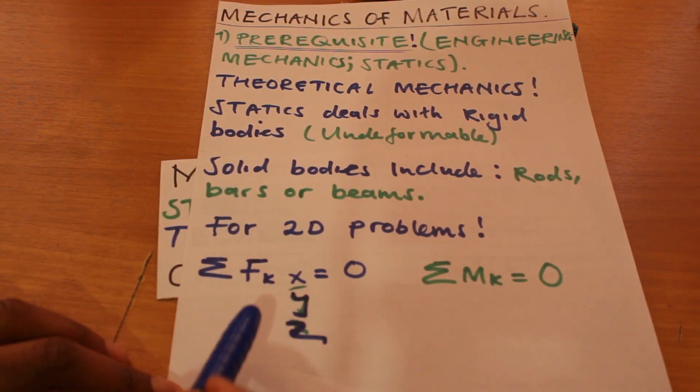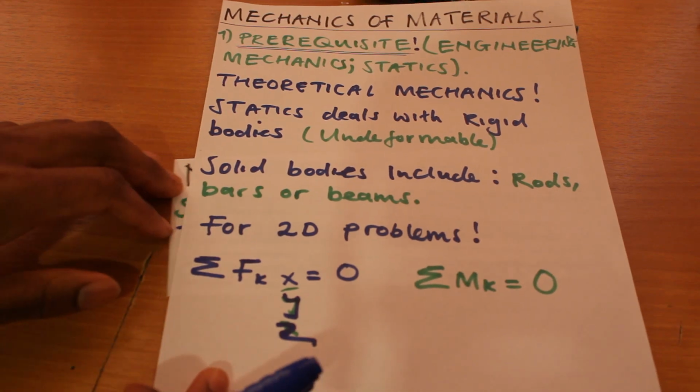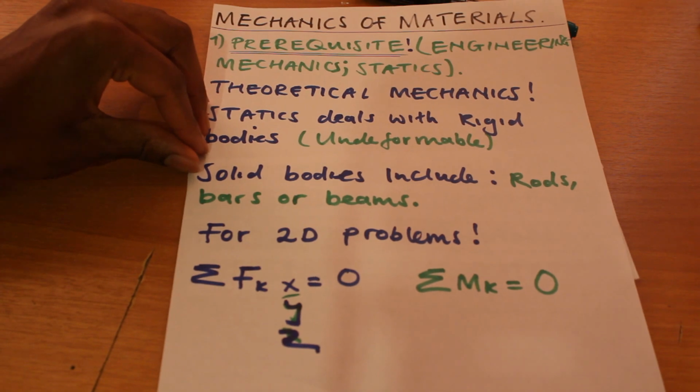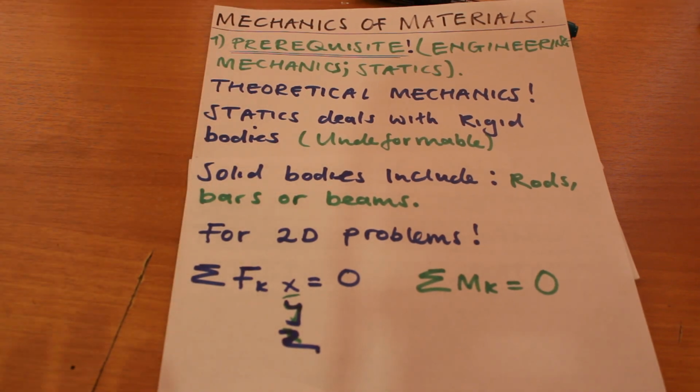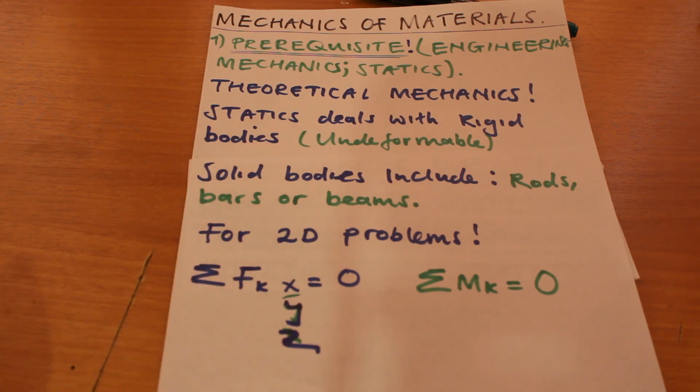Therefore, this is what we used to do in statics. When we talk of the mechanics of materials, we're now looking at something more practical. Like I've said, in statics, we looked at undeformable bodies, rigid bodies that do not undergo any sort of deformation. But in mechanics of materials, we'll be dealing with actual things that are in nature.